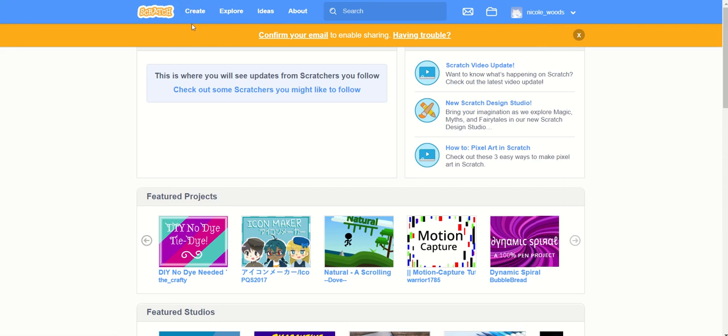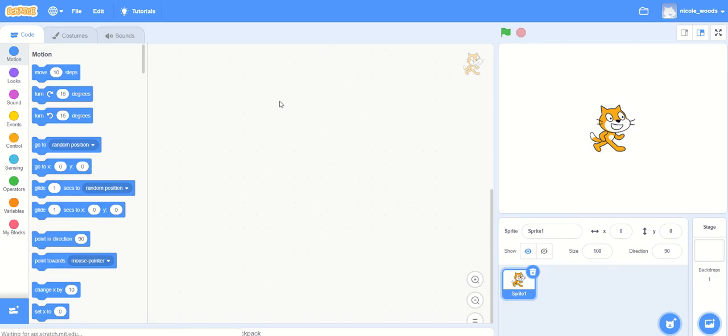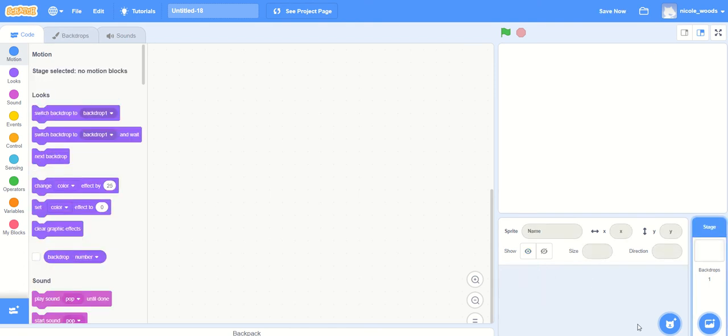Okay, Year 8, this is a video for you guys to watch to learn how to create a two-player car racing game. So your first thing you'll do is go to your Create tab. And we can then delete Scratchy from our sprite list, and we're going to create a backdrop to start with.